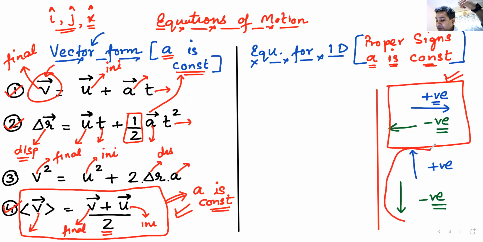If it is downwards, we will call it negative. Positive x is positive, negative x is negative, positive y is positive, negative y is negative. Right, positive; left, negative; up, positive; down, negative. Am I clear?